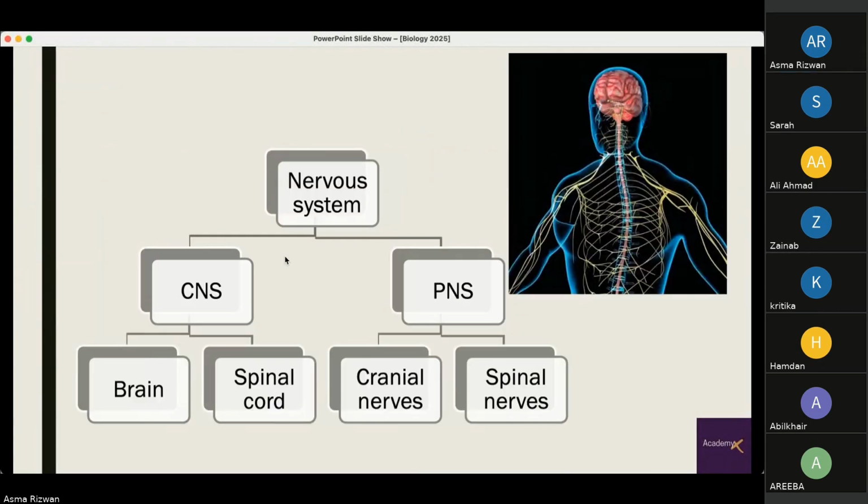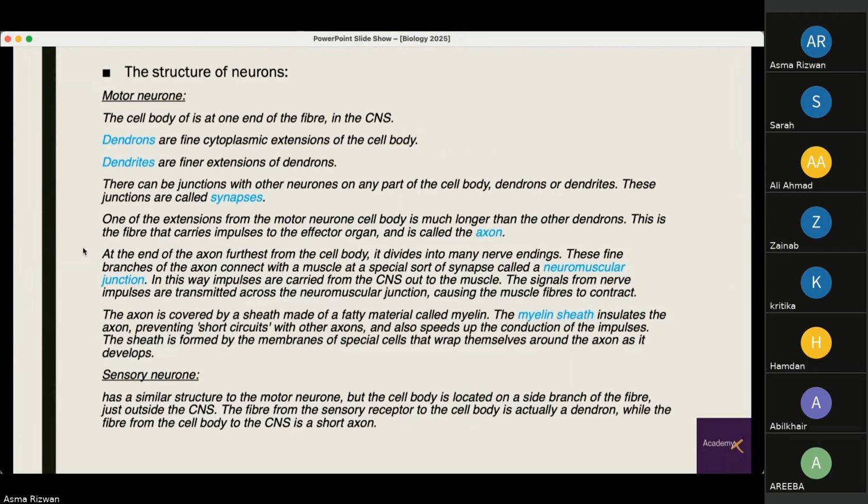At the end of the axon, furthest from the cell body, it divides into many nerve endings. These fine branches of the axon connect with a muscle at a special sort of synapse called a neuromuscular junction. In this way, impulses are carried from the CNS out to the muscle. The signals from nerve impulses are transmitted across the neuromuscular junction, causing the muscle fibers to contract.